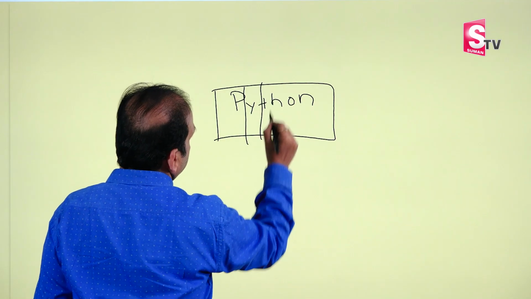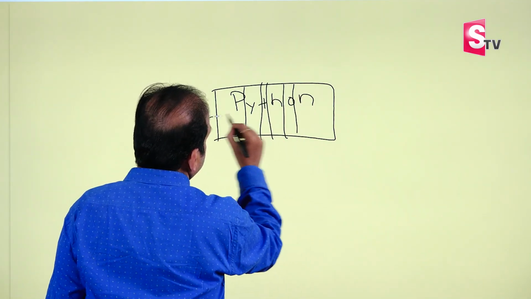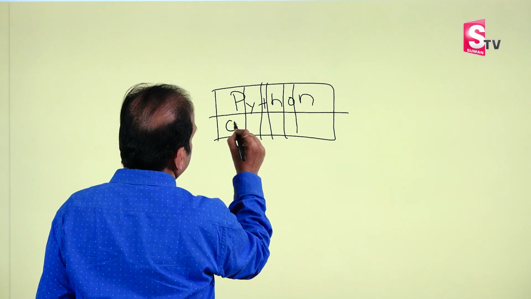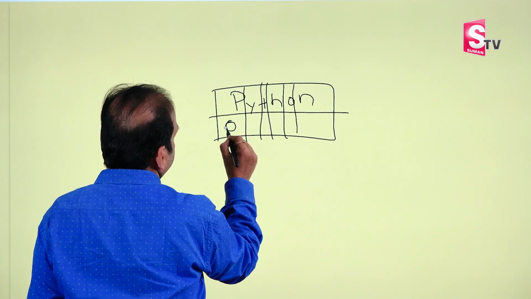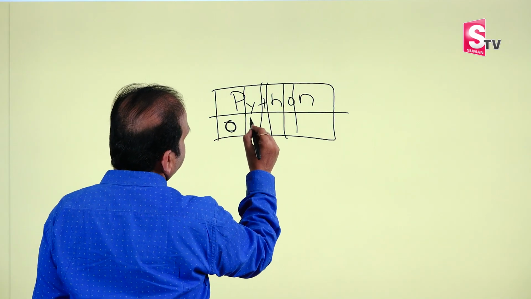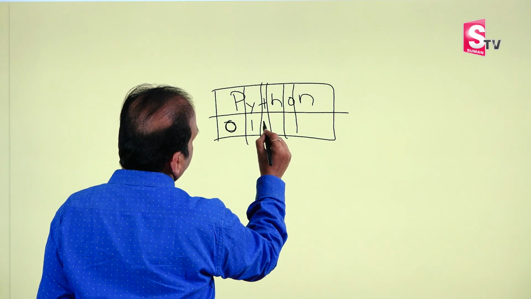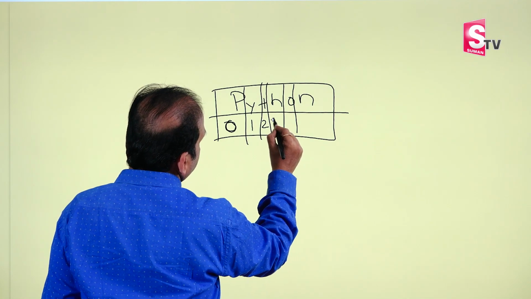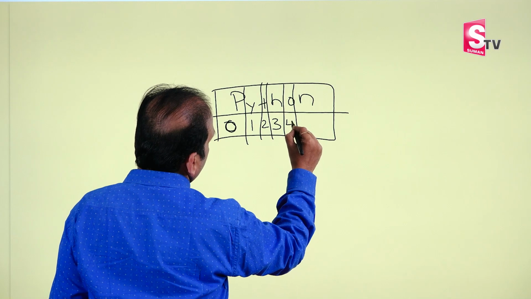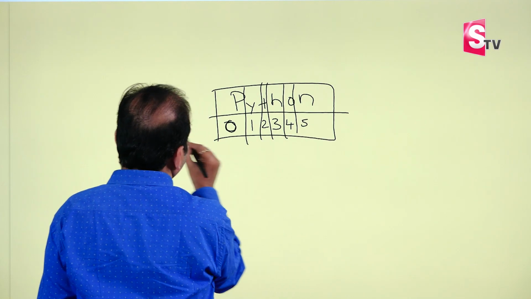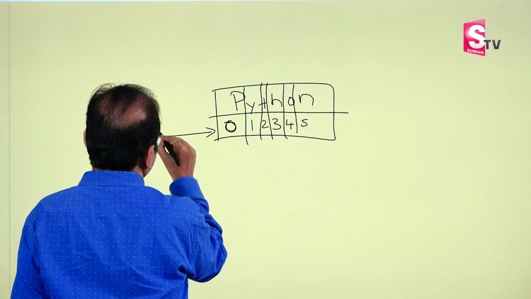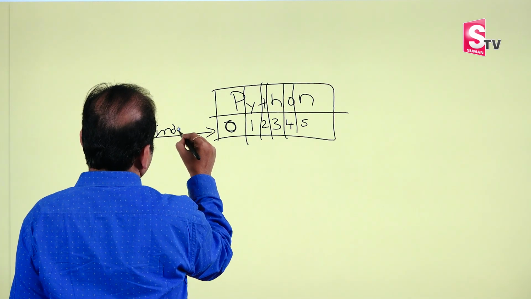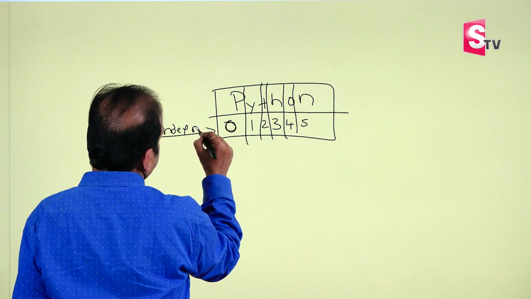For example, this P contains 0. The index number starts from 0 from the left hand side. The index number of P is 0, of Y is 1, for T it's 2, for H it is 3, for O it is 4, and the last character is 5. So these are called index numbers. Every string maintains index numbers.